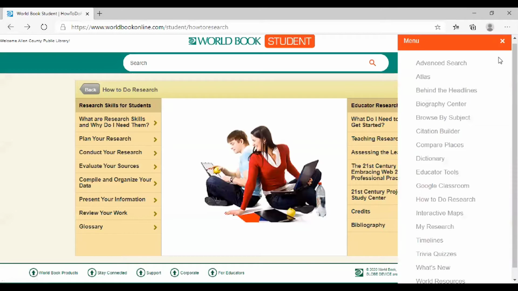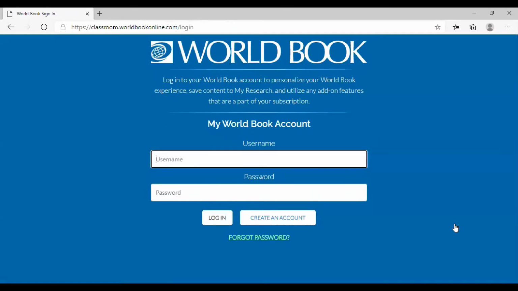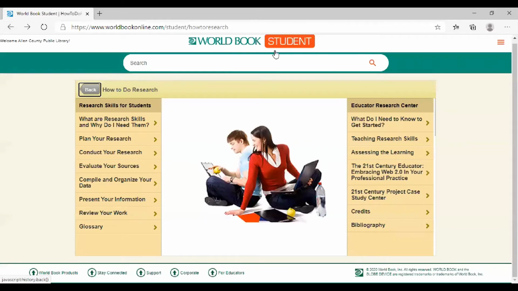Let's go here. Then it has My Research. And in this section, you will need to create a username and a password to create your own account. So this is a section where you can save your particular research, and then you can come back after you've saved it and use it for your report or your presentation.